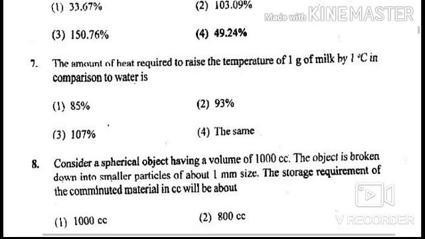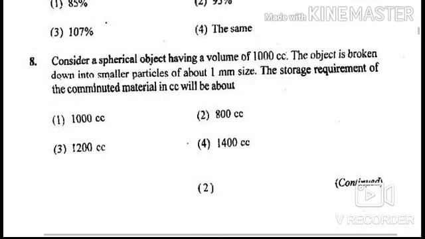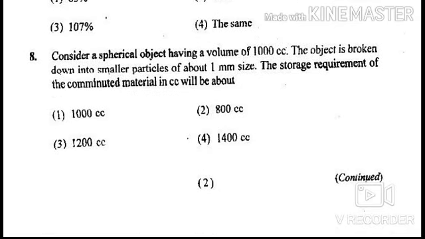Next question is, consider a spherical object having a volume of 1000 cc. The object is broken down into smaller particles of about 1 mm size. The storage requirement of the comminuted material in cc will be about. Options are 1000 cc, 800 cc, 1200 cc and 1400 cc. It is 1400 cc because after breakdown the volume increases.